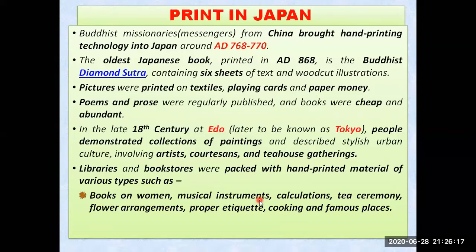Books on cooking are still famous nowadays. Books on cooking and even books on famous places. All types of books were available for the people to read, to learn, to know, and to share. So that was the printing technology helping and blooming in Japan also.